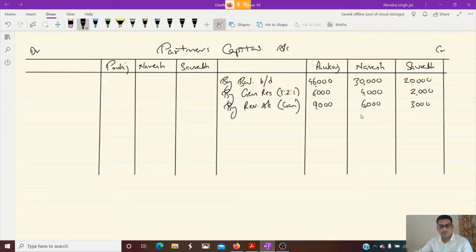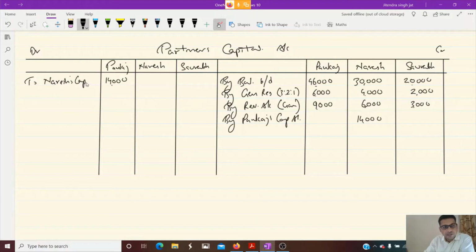Okay, dear children. Now we need to do the treatment of goodwill, right? Who will give goodwill to Naresh? Children, we have seen 14,000. Pankaj will give, isn't it? Pankaj's capital account, and we have seen Naresh's goodwill is 14,000. So it will be deducted from Pankaj's capital account, 14,000, and it is credited to Naresh's capital account. Okay, clear?